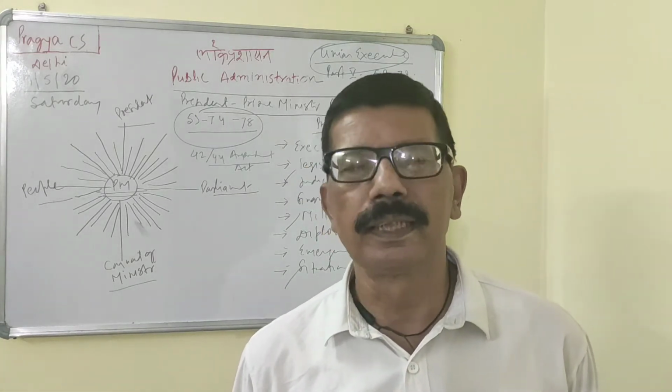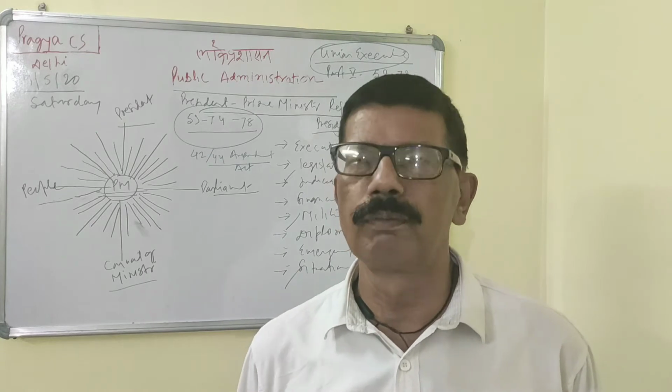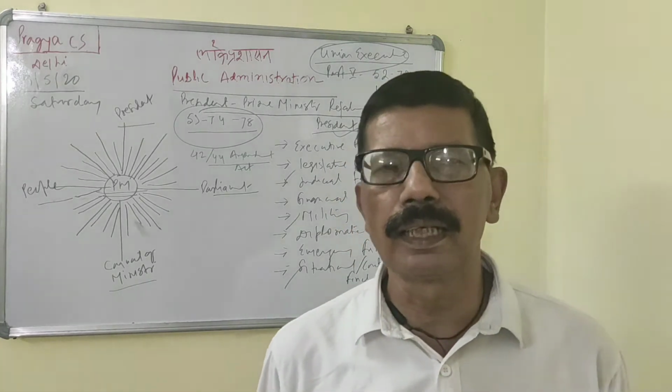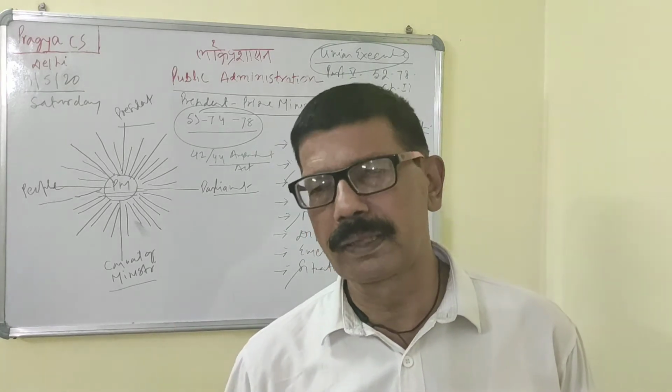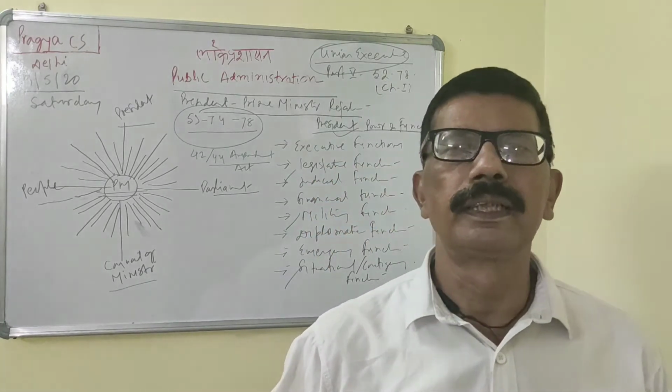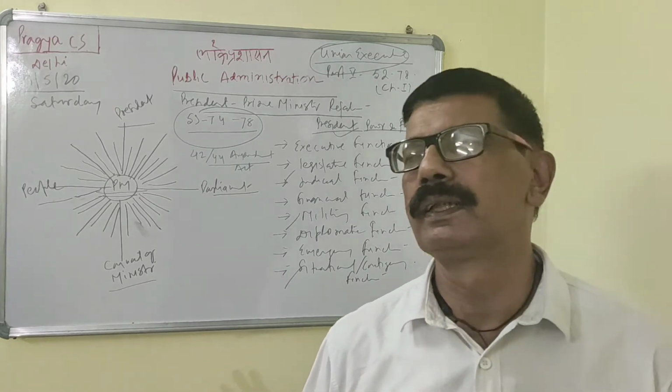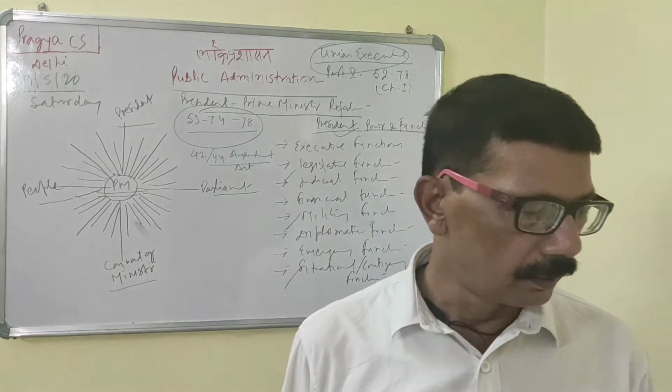Yes, the President can be re-elected as far as the law is concerned, but there is a convention in India that one person can be appointed President only once. This is a convention except for Dr. Rajendra Prasad.